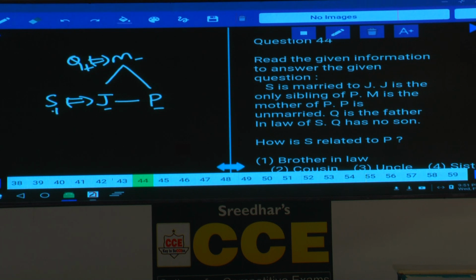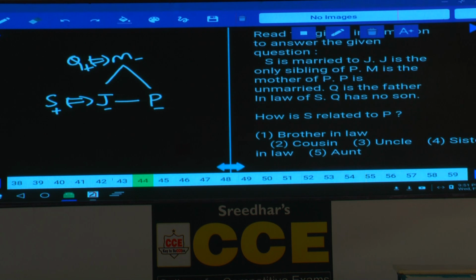Hence S is a male, because J is a female married to S. Then question number 44, how is S related to P? Tell me how is this S related to P? Now P's sister is J, sister's husband is brother-in-law, choice 1. Question number 44, it is choice 1.